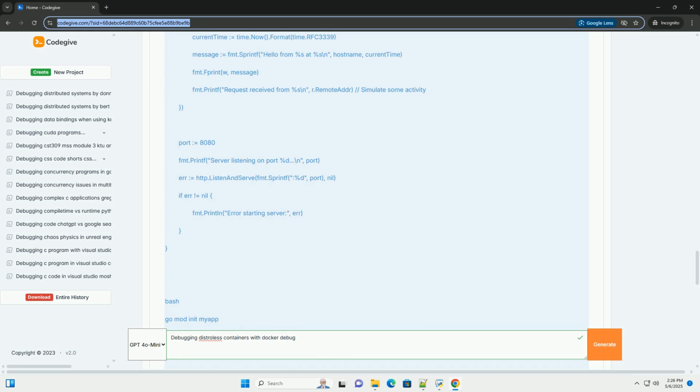Before Docker debug became widely available, a common technique involved using nsenter to enter the container's network and PID namespaces. This required more manual steps and understanding of Linux namespaces. While still possible, Docker debug is generally the preferred and simpler method.